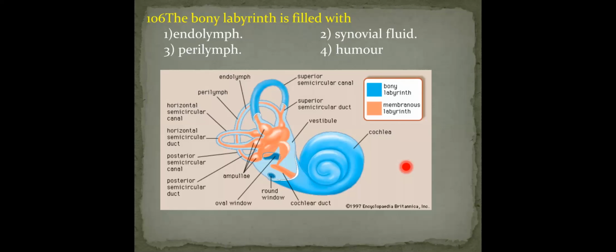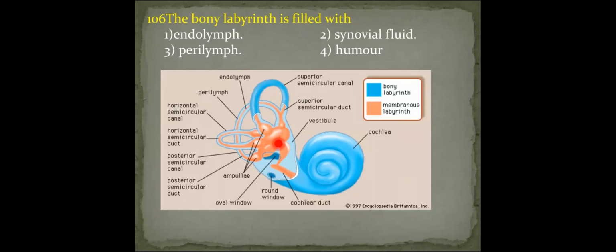This is the NCERT statement: the membranous labyrinth is embedded in the perilymph of the bony labyrinth, because the bony labyrinth is filled with perilymph. The membranous labyrinth floats in the perilymph of the bony labyrinth. So question number 106, the answer is the third option.